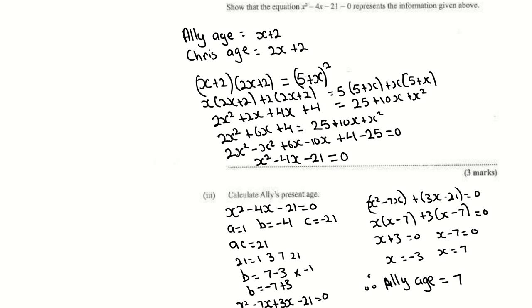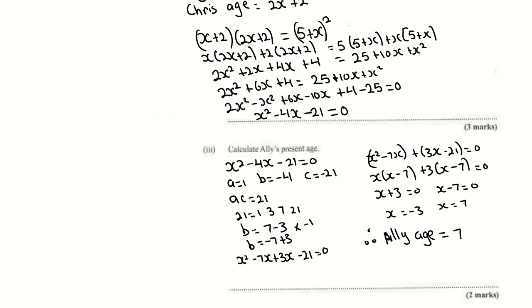Calculate Ali's present age. Ali's present age is x, so they're basically telling you to solve for x. You can either solve it by factorizing or using your formula method. It's up to you. I factorize. A is 1, B is minus 4, C is minus 21, AC is 21. Factors of 21: 1 by 21 and 3 by 7.